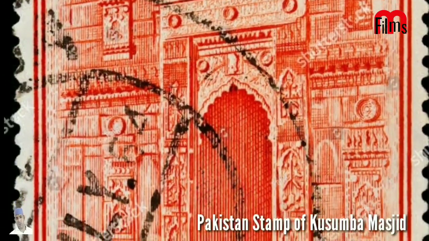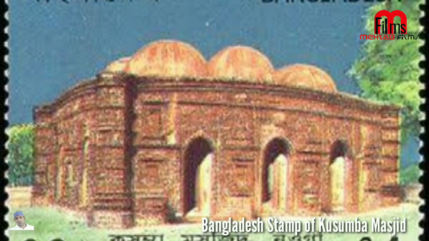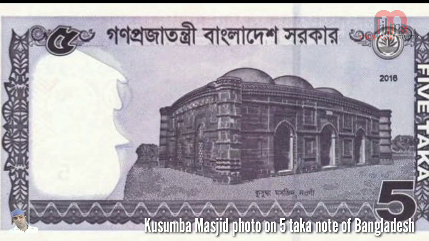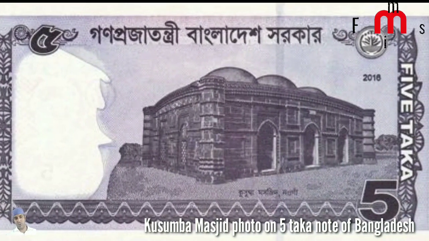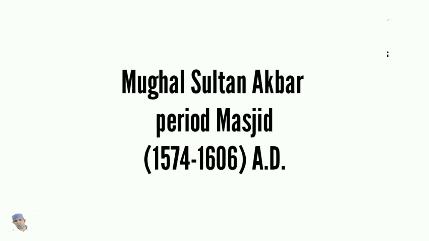Pakistan stamp of Kusumba Masjid front facade. Bangladesh stamp of Kusumba Masjid. Kusumba Masjid photo on 5 Taka note of Bangladesh. Delhi Sultanate Mughal period masjids. Mughal Sultan Akbar period masjid.